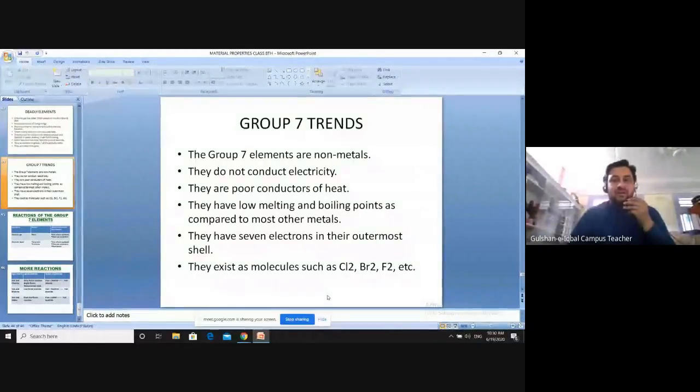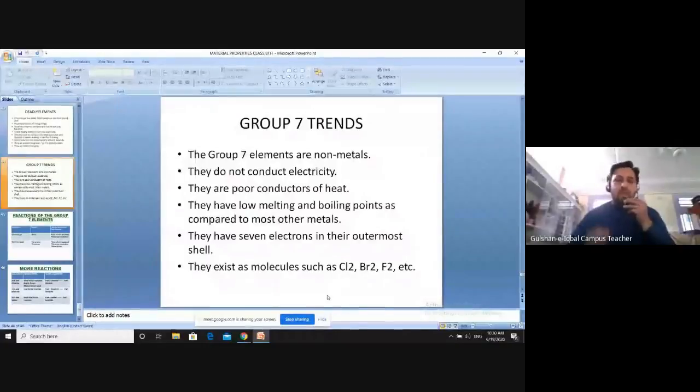They do not conduct electricity. It means that current cannot be passed through them. They are poor conductors of heat, meaning that they cannot conduct heat. So they cannot conduct current, they cannot conduct heat. Point number 4, they have low melting and boiling points. Their melting points and boiling points are very low as compared to other metals. जो बाकी metals हैं periodic table में, उनके मुकाबले में group 7 elements have low melting and boiling points.